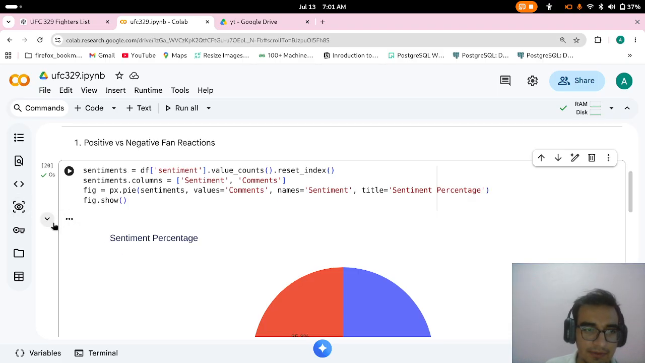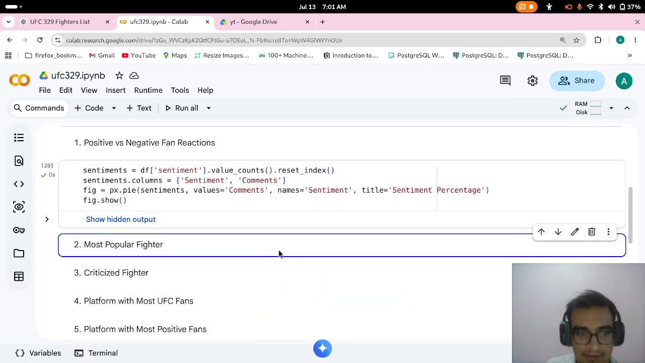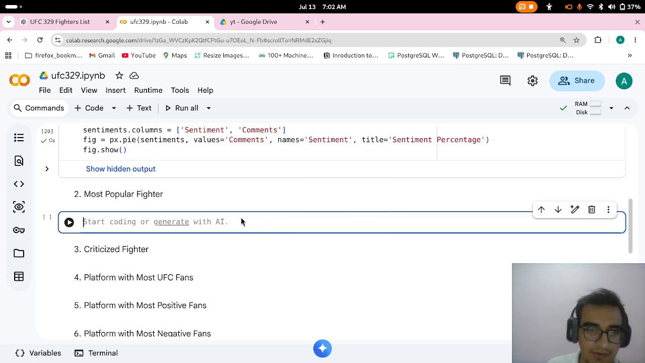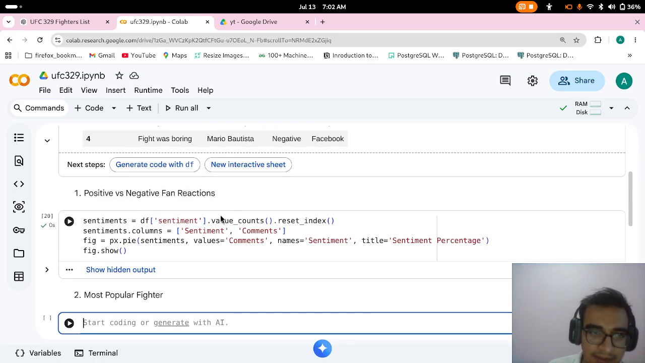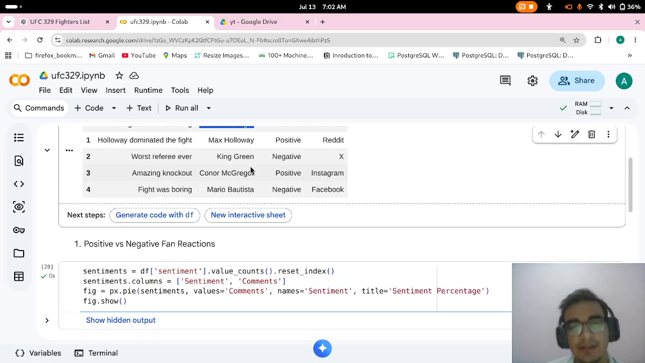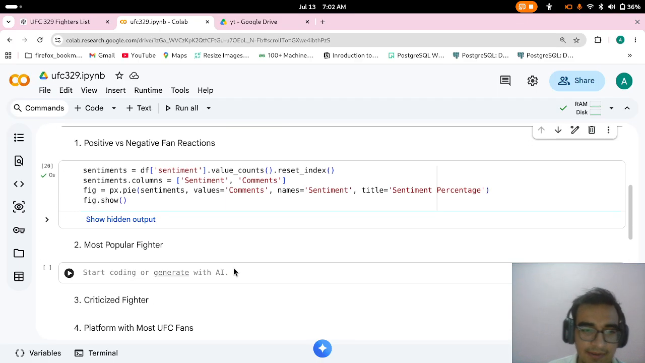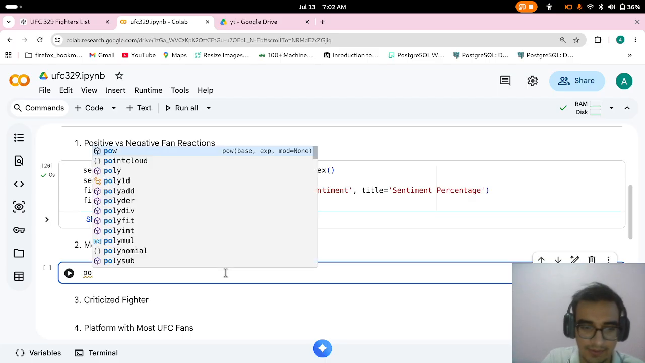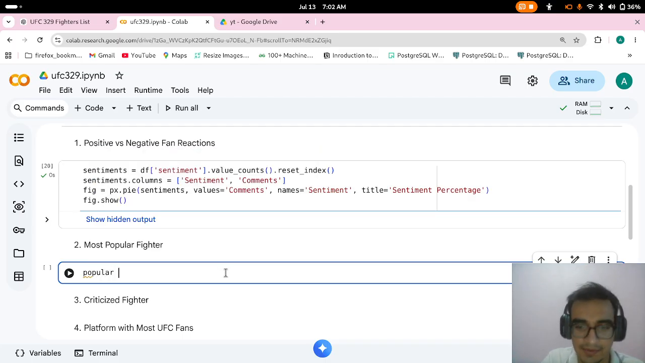So this was one analysis. Now, how do the UFC data scientists find the most popular fighter? How do we know that? The fighter with the most comments will be the most popular. Whether it's positive or negative doesn't matter, he will be popular. Love him or hate him, they are popular.